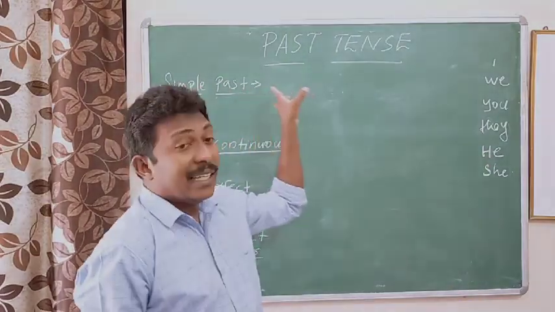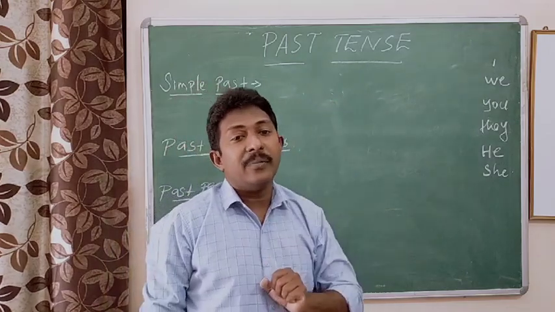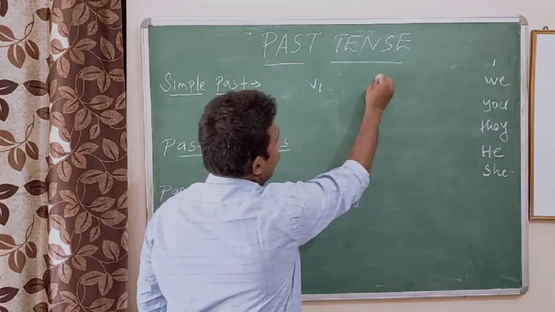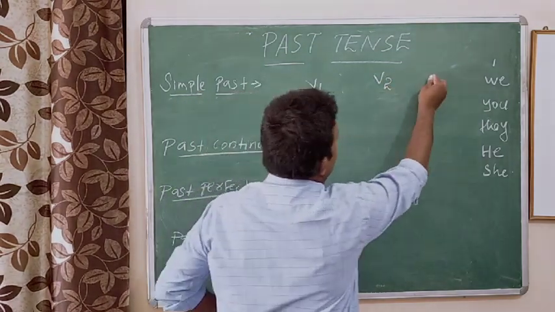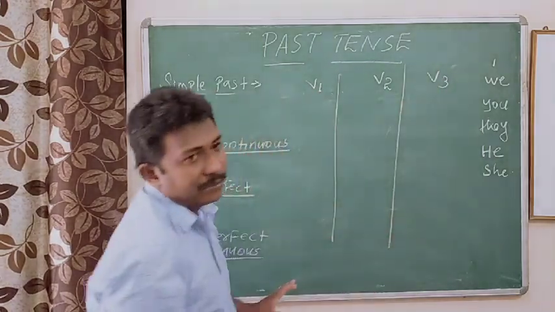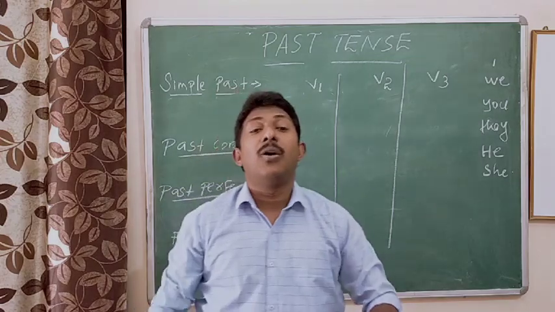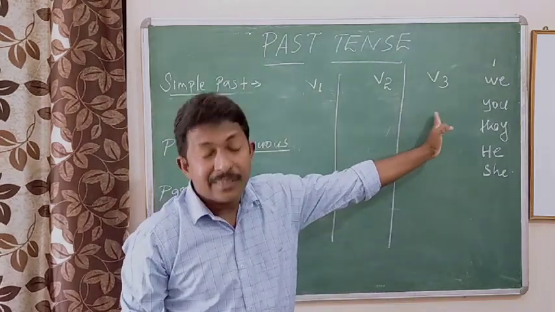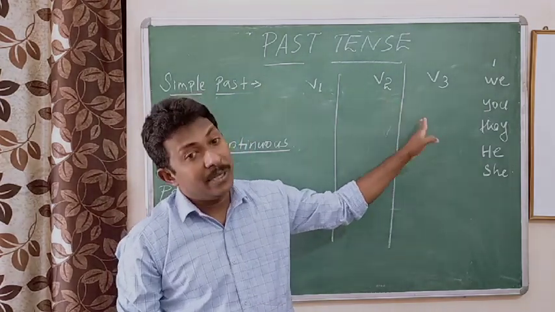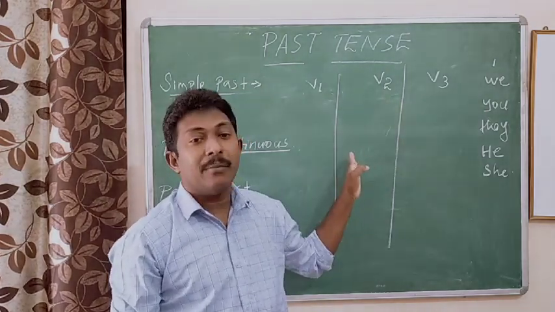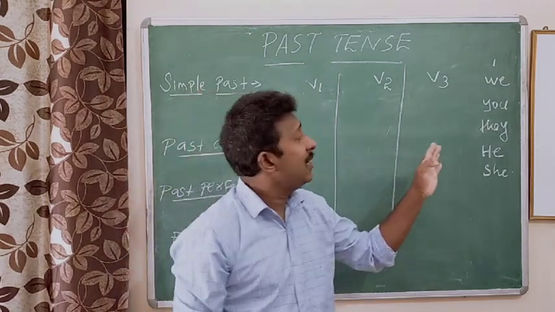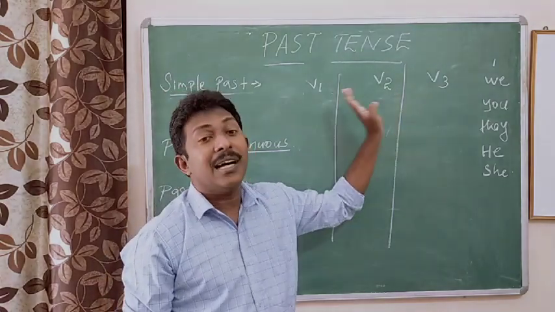And there are three forms of verbs that we have: the first form of the verb, the second form of the verb, and the third form of the verb. In some of the verbs, all the forms are different. In some of the verbs, we can see two forms are the same and one form is different. In some verbs, all the forms are the same. So first we will see a few verbs where all the forms are the same.